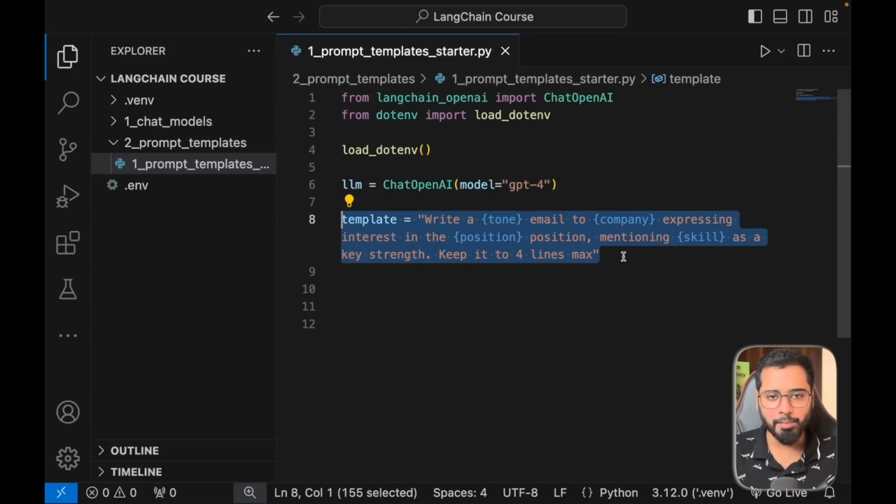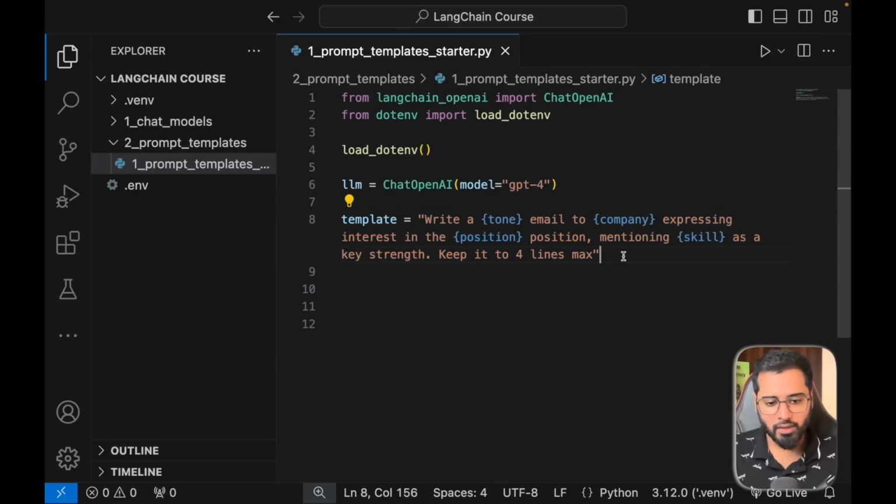So this is an example of a prompt. We have: write a tone email to company expressing interest in the position, mentioning the skill as the key strength. All these placeholder values can be replaced with custom values. The tone could be: write an enthusiastic email, write a confident email, write a professional email, write a warm email, right? The company here could be pretty much any company, right? It could be Google, Amazon, Samsung, whatever. And the position here could be designer, developer, etc.